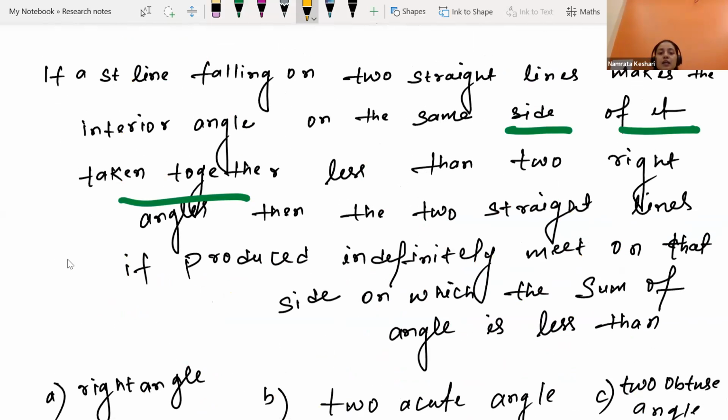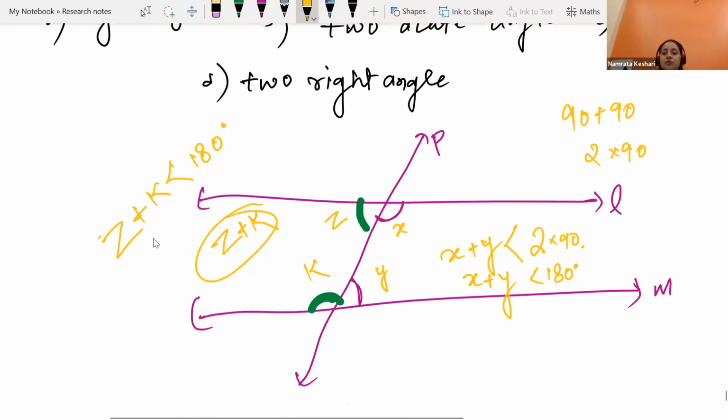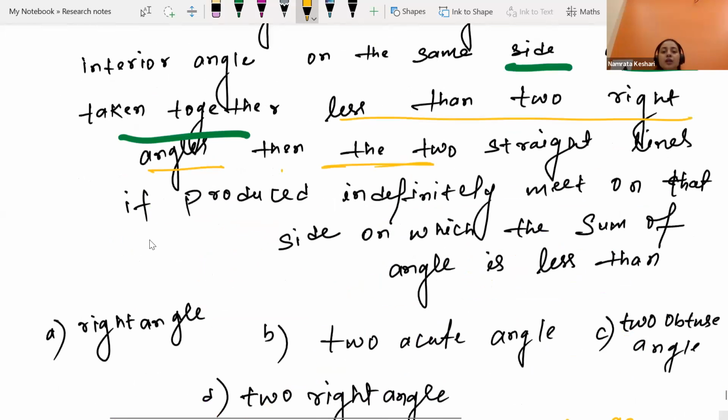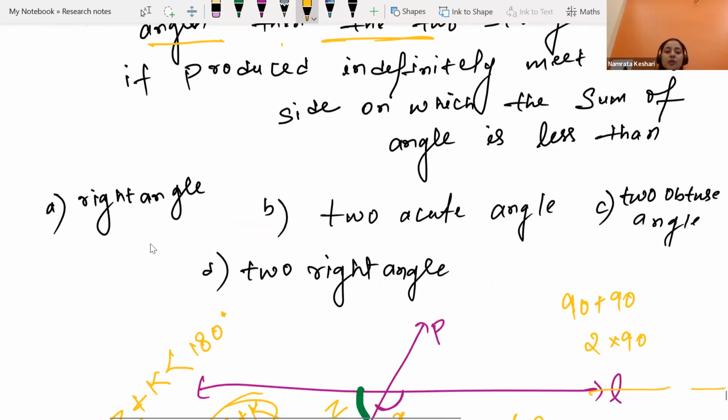If that is less than two right angles, then what? Then the two straight lines, if we produce them indefinitely, will meet on that side, on which the sum of the angles is less than two right angles. Correct option will be: the sum of the angles is less than two right angles.